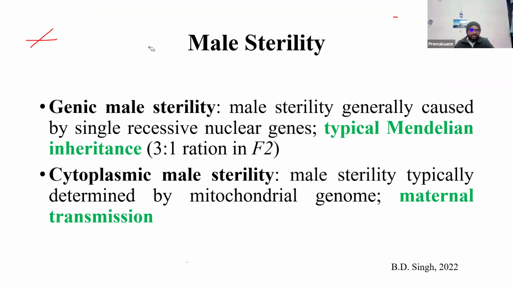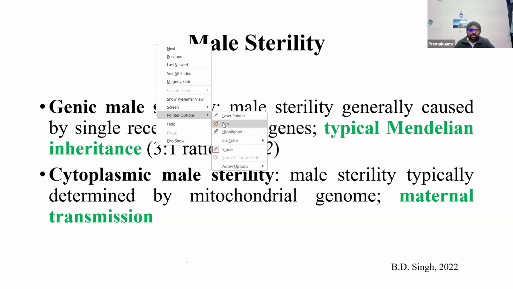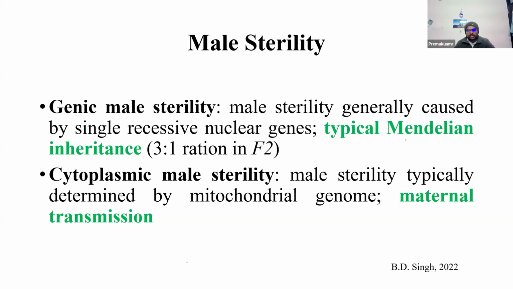Cytoplasmic male sterility is caused by genes present in the cytoplasm, either in mitochondria or chloroplast. Till today, we have identified genes that cause male sterility in plants only in mitochondria. Genetic male sterility follows typical Mendelian ratios, a Mendelian inheritance, but cytoplasmic is a non-Mendelian inheritance, because it is a cytoplasmic inheritance mechanism.